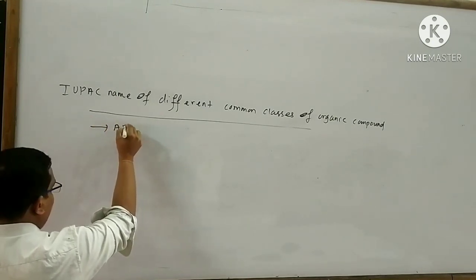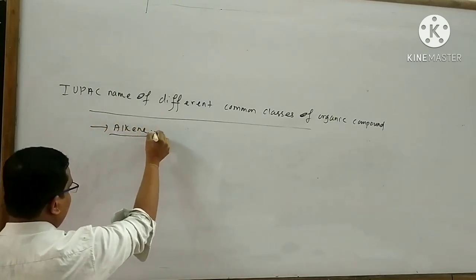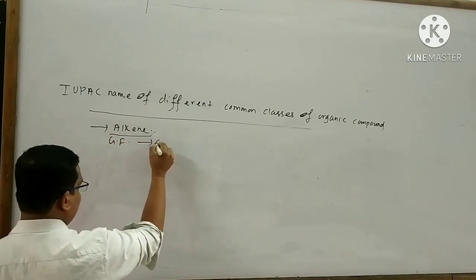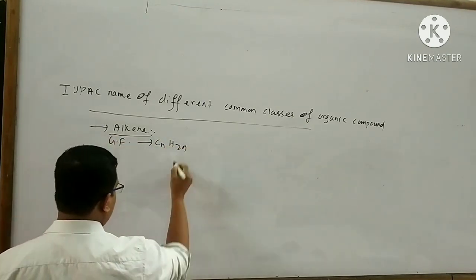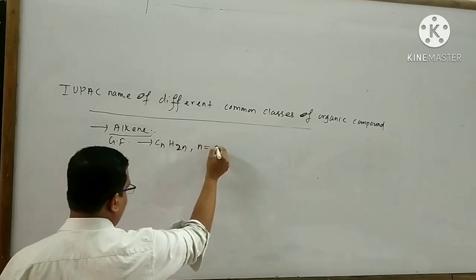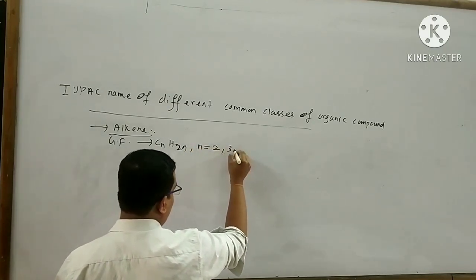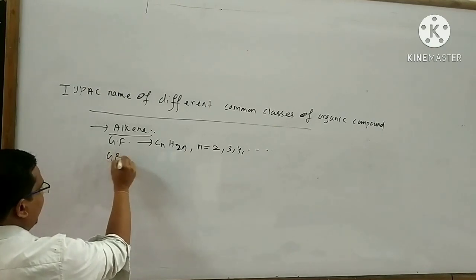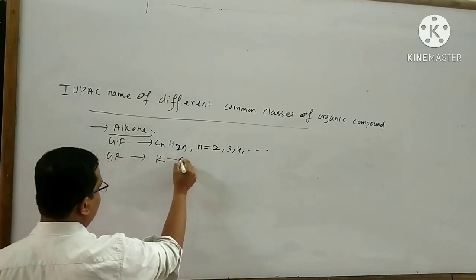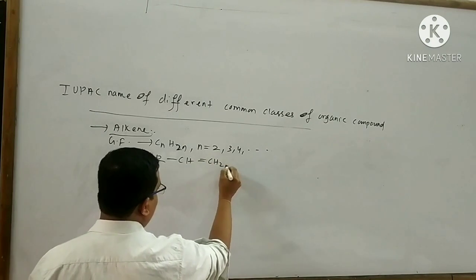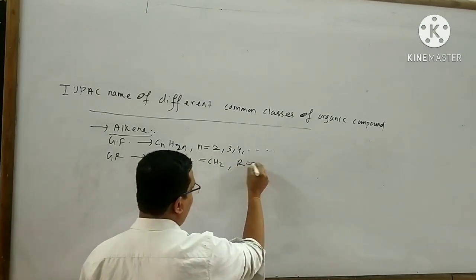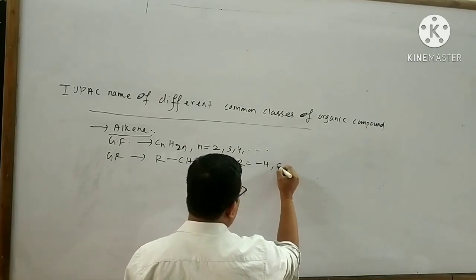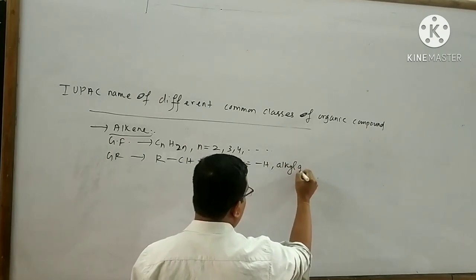Next is alkene. The general formula of alkene is CnH2n. Here n equals 2, 3, 4, and so on. The alkyl group.